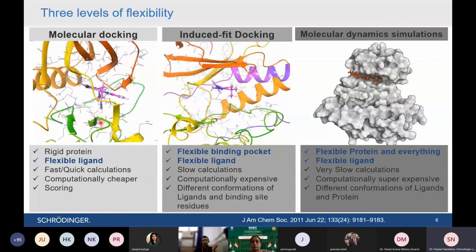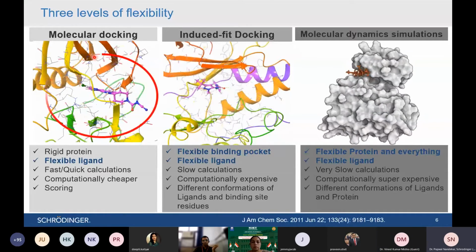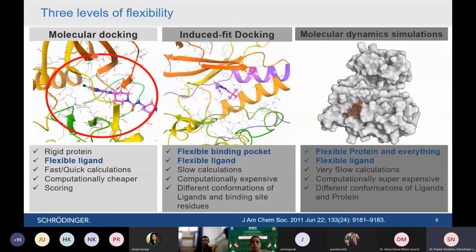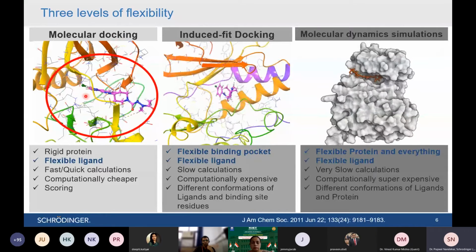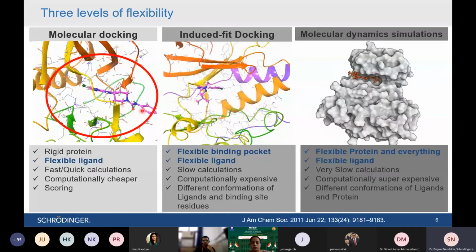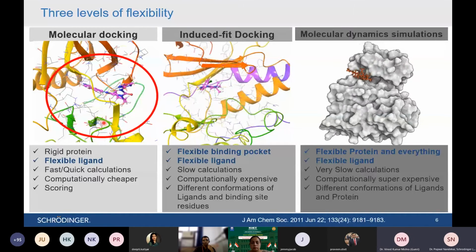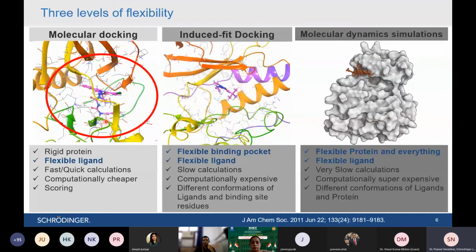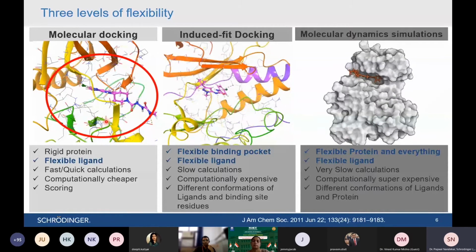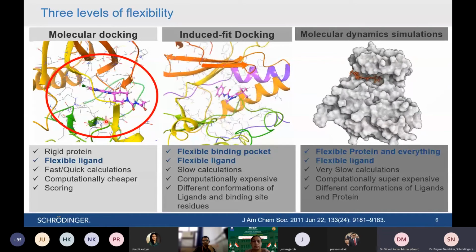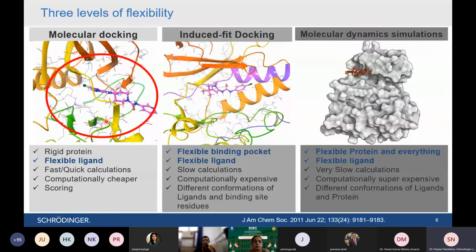You can imagine there are various levels of flexibility which one could incorporate inside computer aided drug designing, and one of the methods is the high throughput virtual screening method, which is molecular docking. The structure of the ligand is flexible in that methodology, but the structure of the protein is completely rigid. We can use this methodology for screening billions of compounds, but we can't study all the flexibility properties using molecular docking methods.